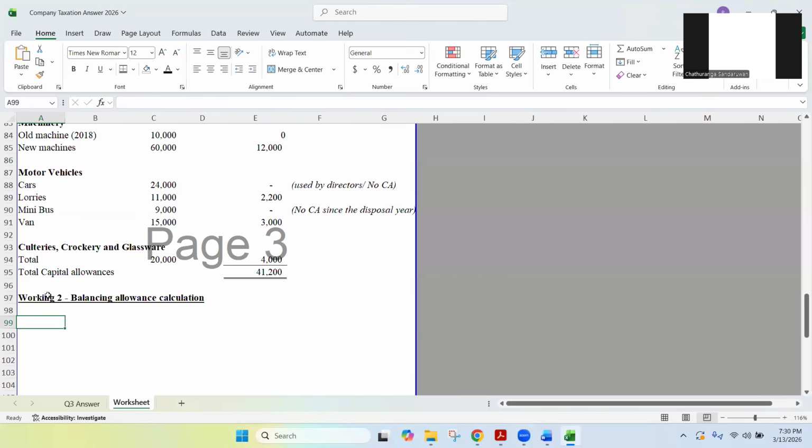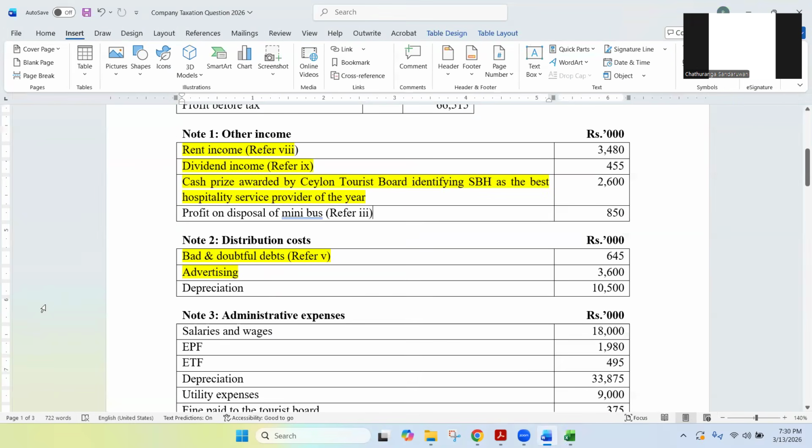Right. Now this is about the minibus. First of all, what is the first step you have to do? This is my accounting profit on the disposal. Is this allowed to be taxed when it comes to taxation? No, we need to remove that accounting profit first. We can tax only the tax purpose calculated profit on disposal.